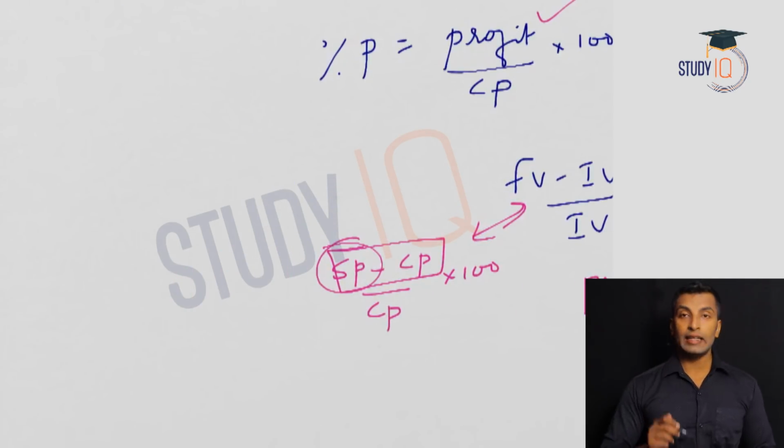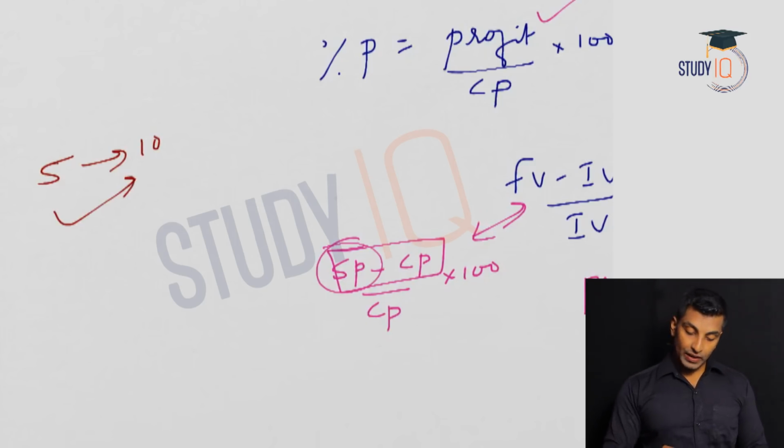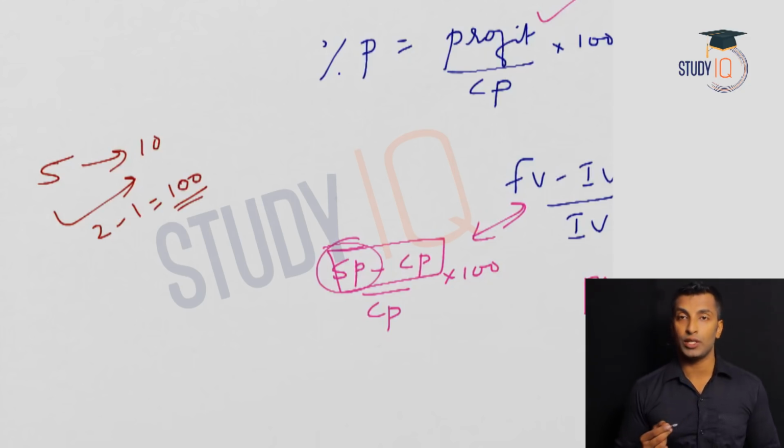Now let's suppose we use the same method that we calculated percentage with, the shortcut method that we discussed. Take 5 to 10. How will you calculate the percentage? The factor of multiplication is 2, that is 10 by 5. So 2, then 2 minus 1, you will get 1, then add 2 zeros. That's how you'll calculate profit percentage also.